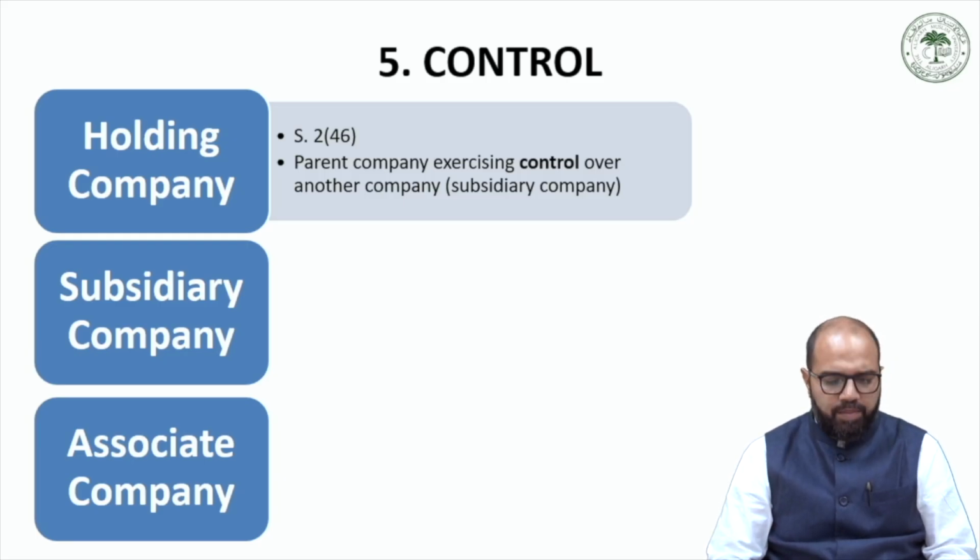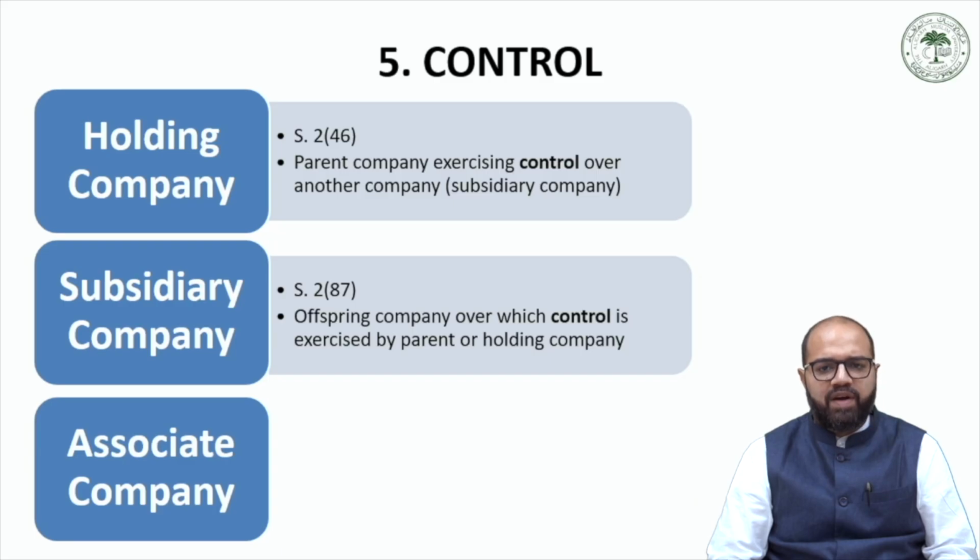Now, a subsidiary company is a company that is defined under Section 2, Subclause 87 of the Companies Act.